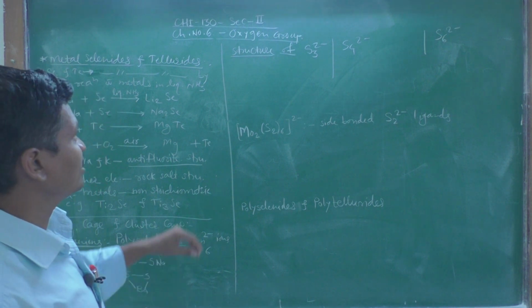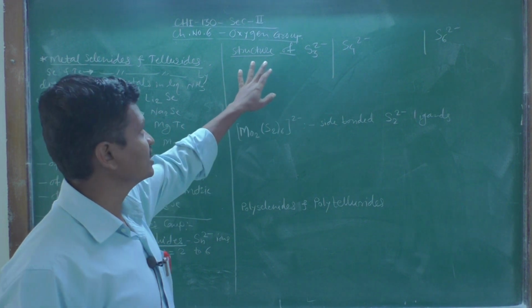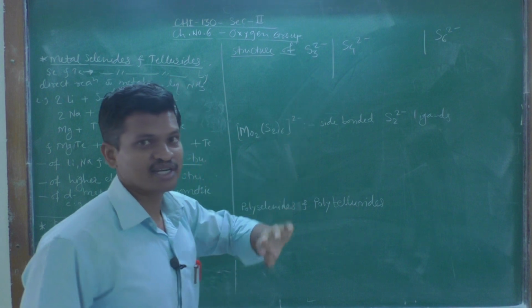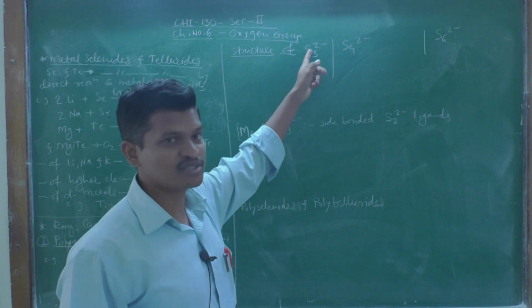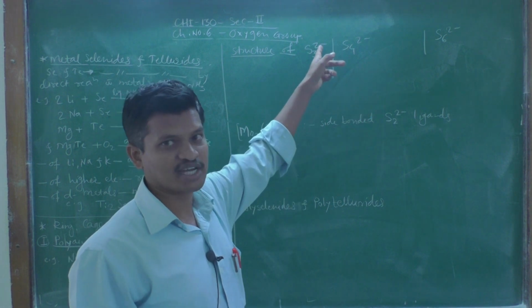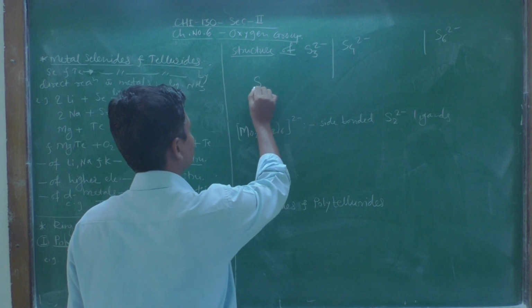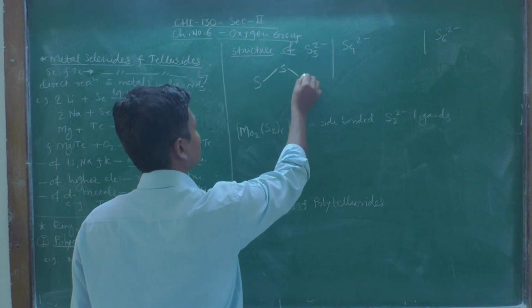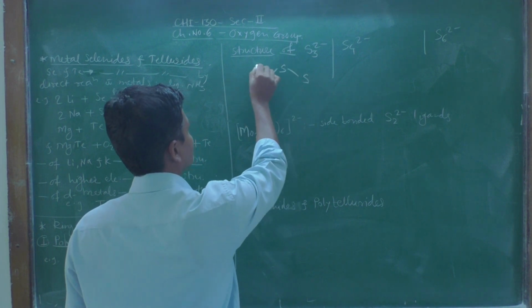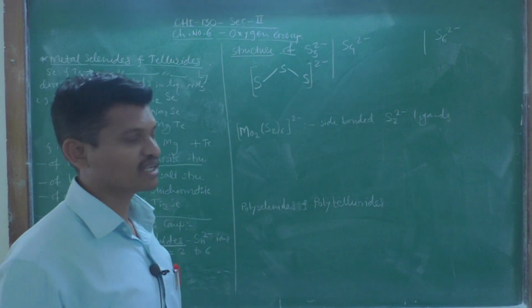Then the second type of polysulfide ion is S3 2 minus, consisting of 3 sulfur atoms linked together, and in all they have a di-negative charge. The structure will be like this: 1, 2, 3, S3 with overall charge 2 minus.